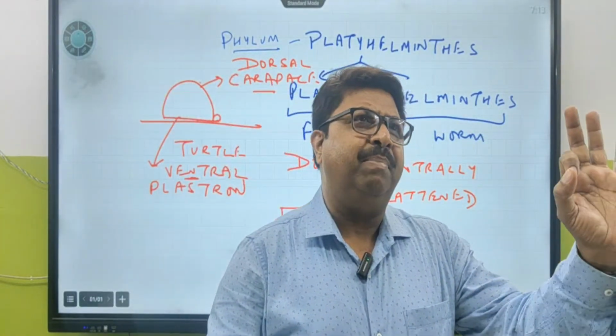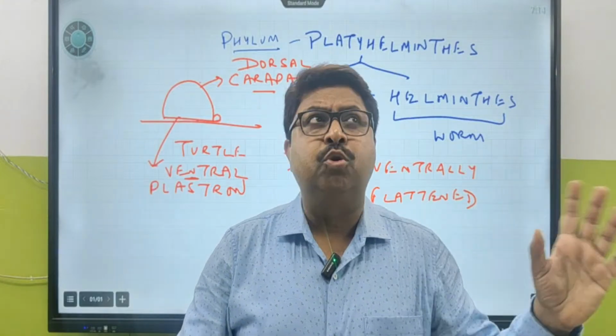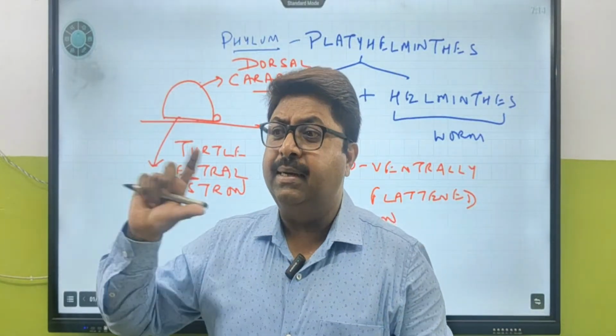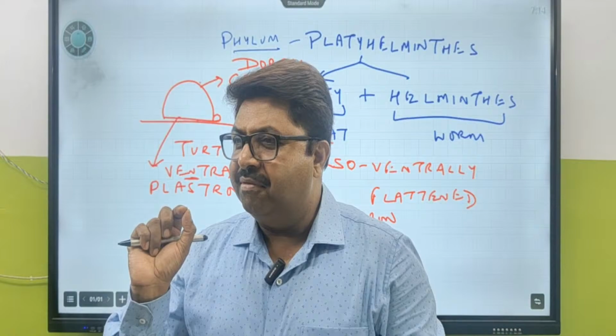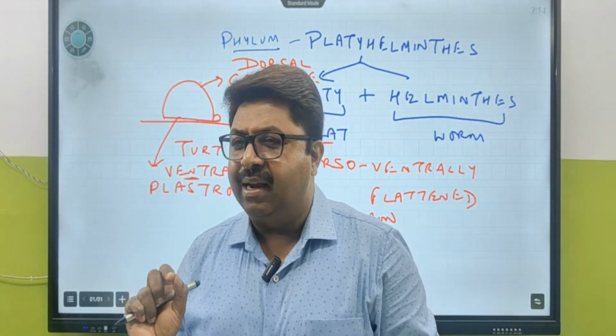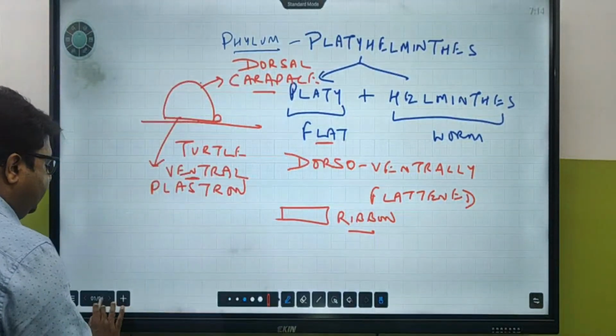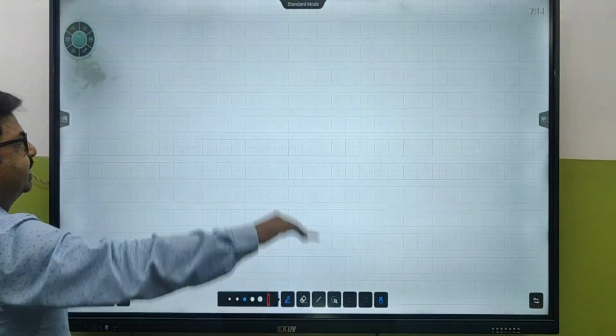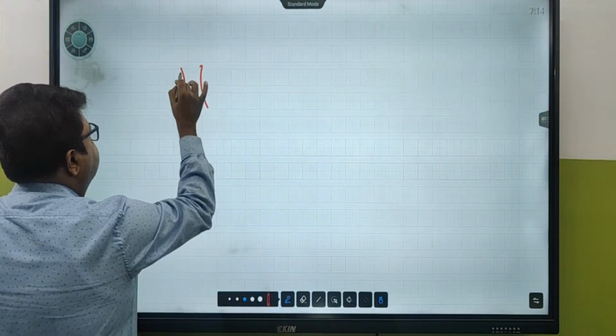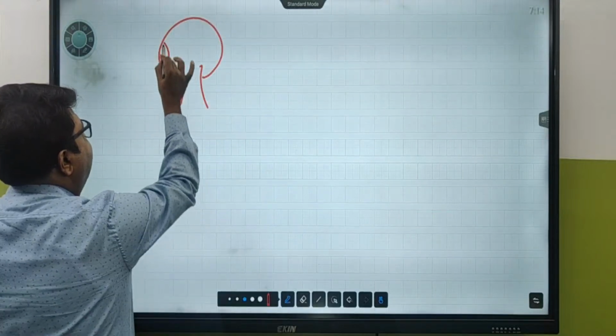Whenever Platyhelminthes comes to mind, what should come immediately to your mind? Tapeworm. That is Platyhelminthes, the flatworm. Tapeworms have a head-like appearance.